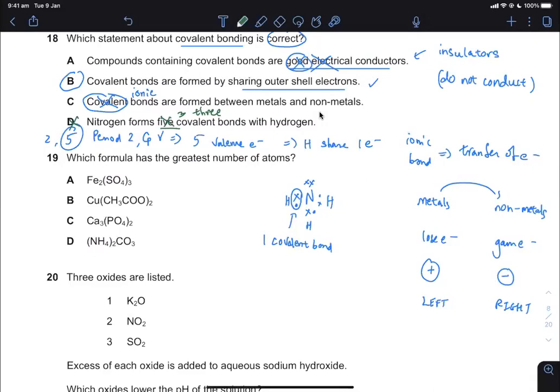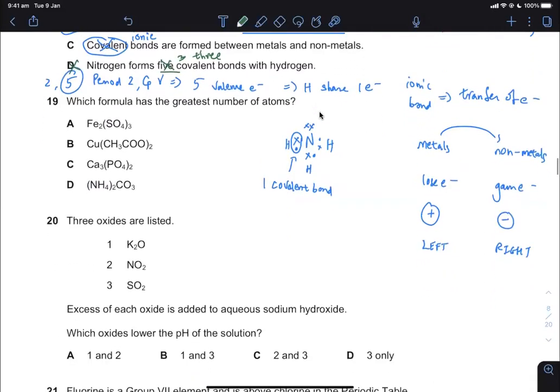We have only got like 5 minutes remaining. Which formula has the greatest? Greatest means largest, the most. So you can use different English words. Number of atoms. This is very important. Atoms. Okay. So if you count from the formula, this is iron. There are 2 iron. So there are 2 atoms.